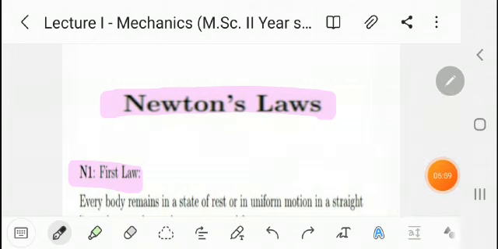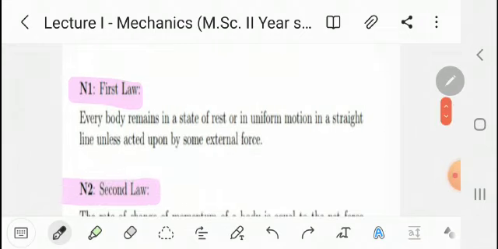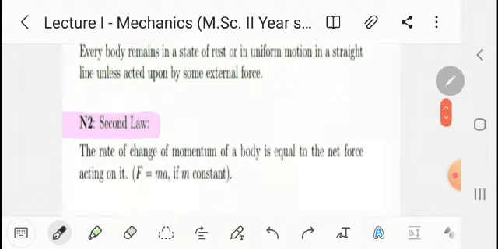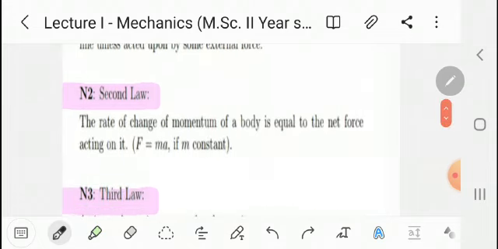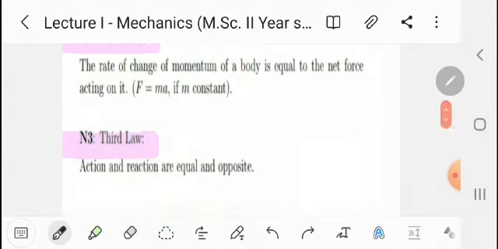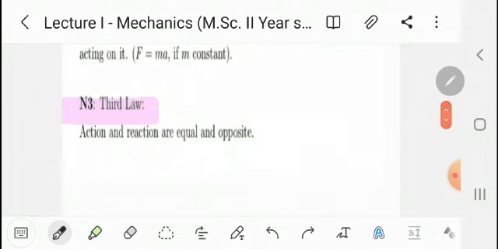Now we know Newton's three laws. Newton's first law is every body continues in a state of rest or in uniform motion in a straight line unless acted upon by some external force. This is also called the law of inertia. Second law is the rate of change of momentum of a body is equal to the applied force. That is, the second law is the definition of force. Third law is action and reaction are equal and opposite.